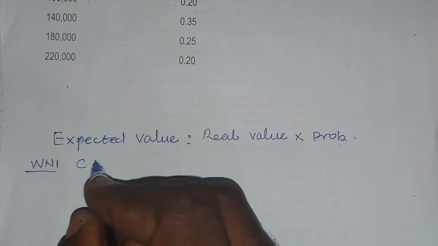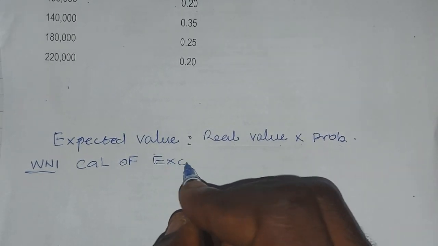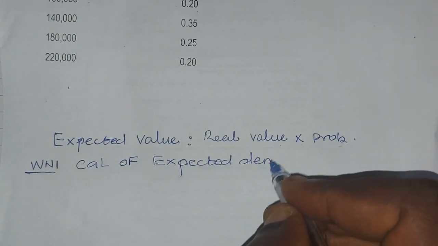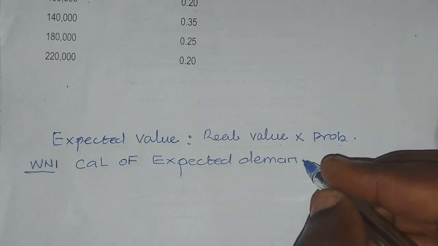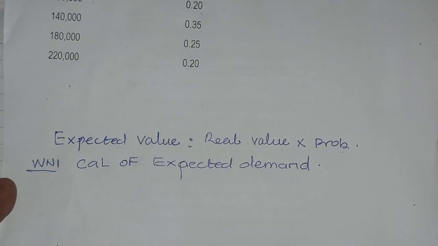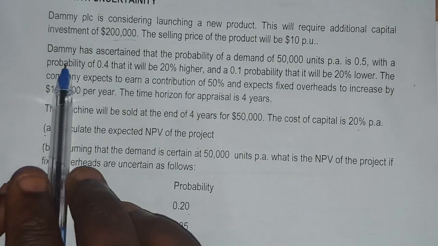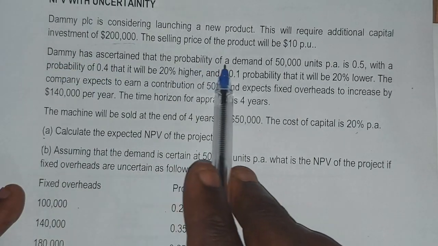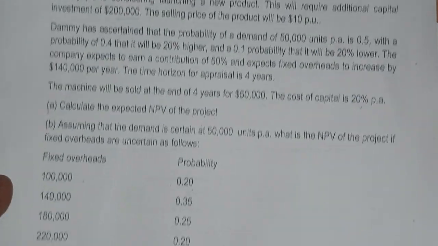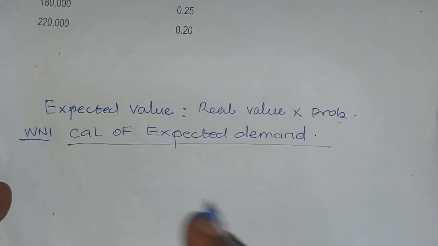So you say calculation of expected demand. You have been given some guidelines concerning that. We are told that Dami has ascertained the probability of a demand to be 50,000 units. So what do you have in that regard?